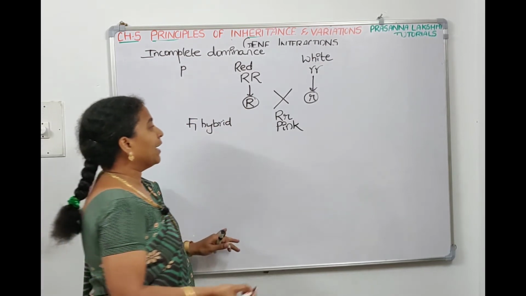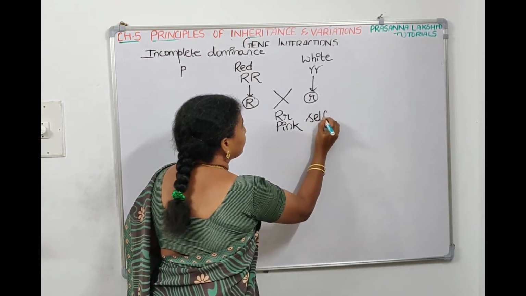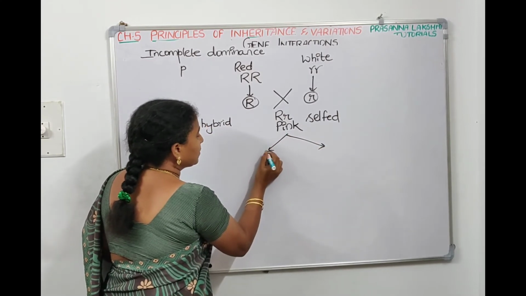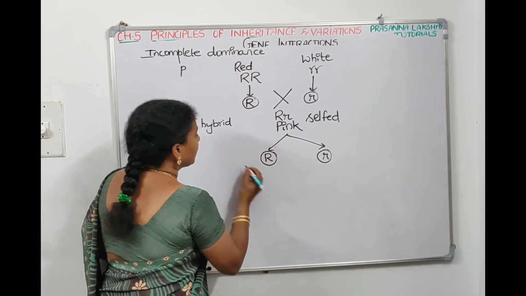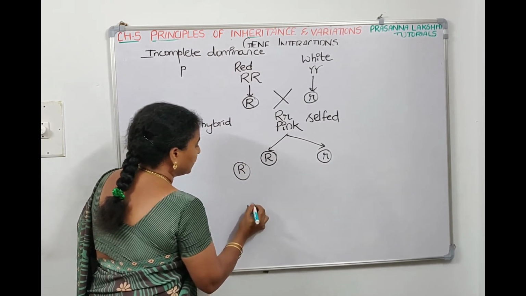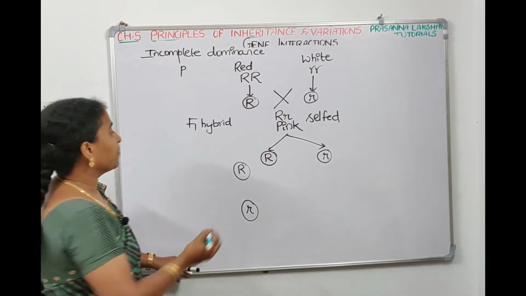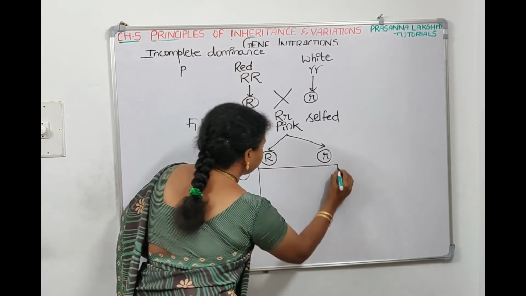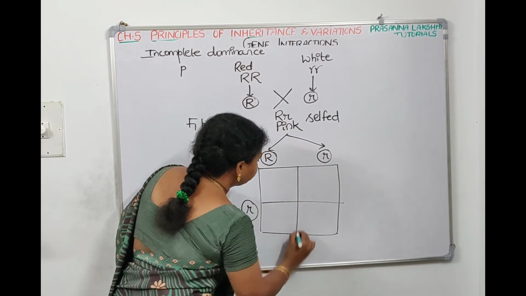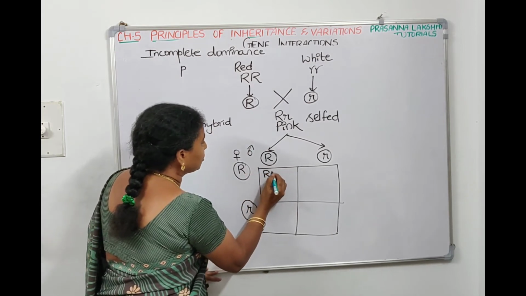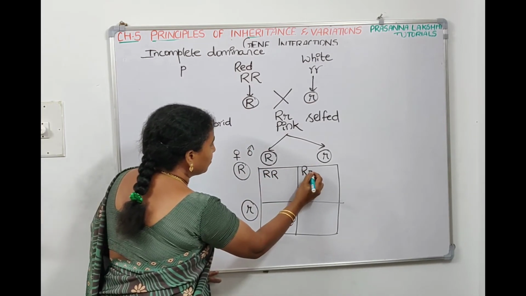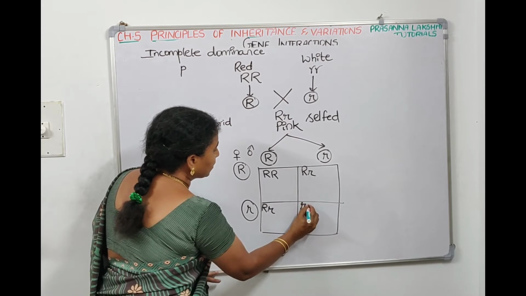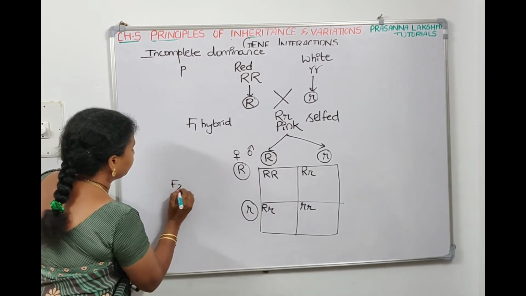Now if F1 hybrids are selfed, then we'll get F2. They will give two types of gametes, one is capital R and the other is small r. These are the male gametes and these are the female gametes. Now the Punnett square gives us 4 combinations. Capital R with capital R is one combination. Capital R with small r is another combination. Capital R with small r is another combination. Small r with small r is the other combination. So this is the F2 generation.